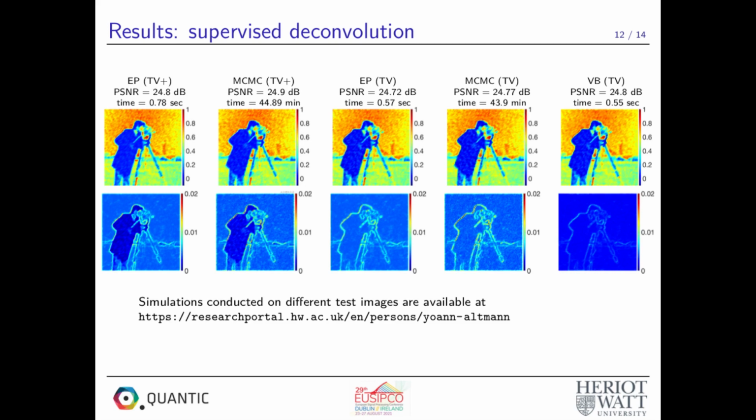We also report the results of the proximal MCMC algorithm with TV prior and non-negativity constraint and with TV prior alone. The figure displays the MMSE estimators obtained by the different methods with image size equal to 128 square pixels. The figure clearly shows comparable mean images for all the methods. Interestingly, the images of marginal variances of EP are very close to those obtained with MCMC, confirming the improved reliability of the estimated variances of EP over VP here.